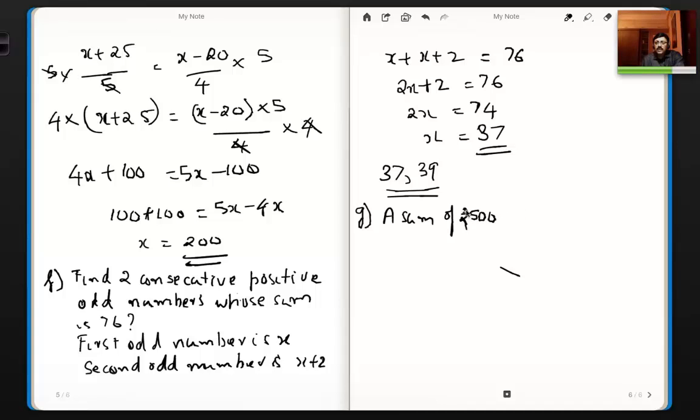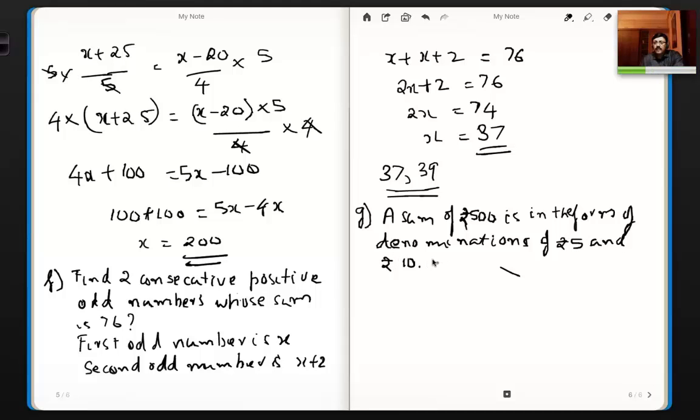Rupees 500 is in the form of denominations of rupees 5 and rupees 10, right?